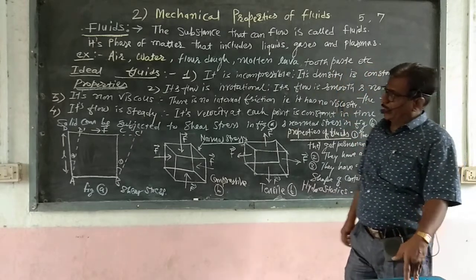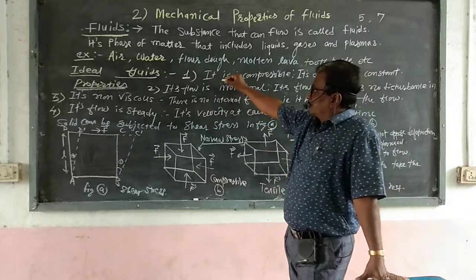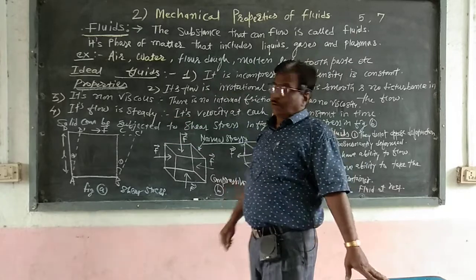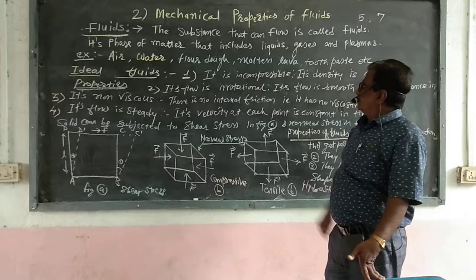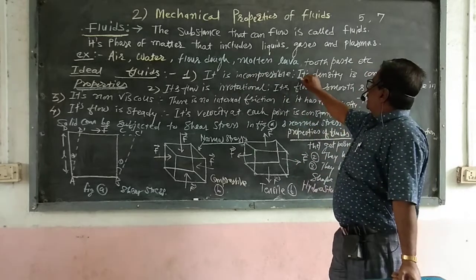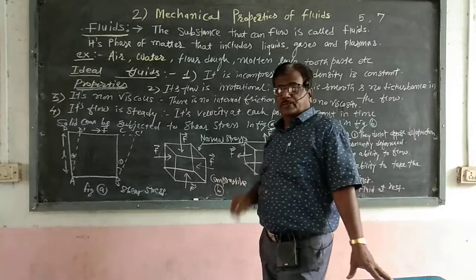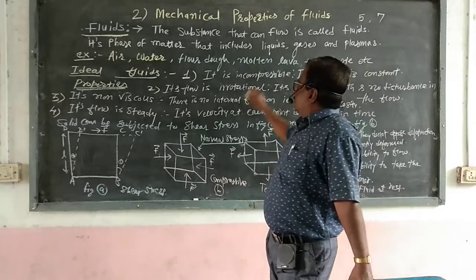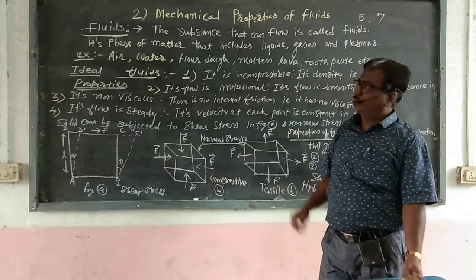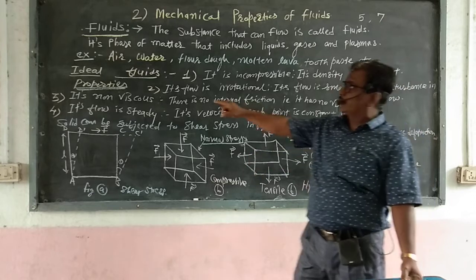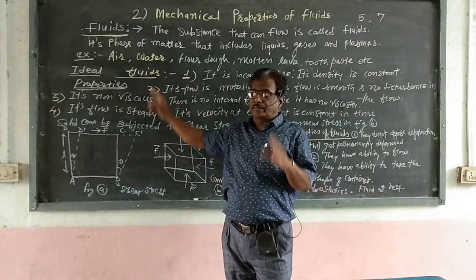Now we see what ideal fluids are and what the properties of ideal fluids are. The first property of an ideal fluid is that it is incompressible. That means its density is constant. When the density of a substance is constant, it is called incompressible. So that is the first property of ideal fluids, not of general fluids.